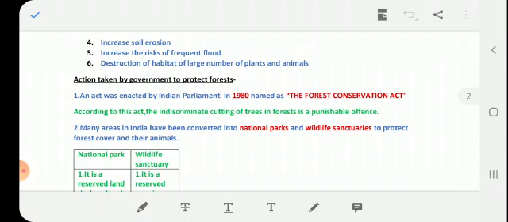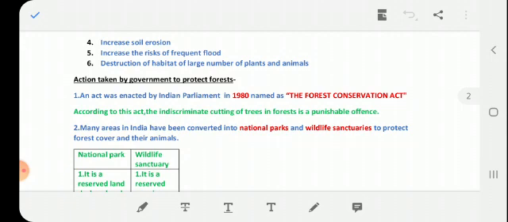First action is an act enacted by the Indian Parliament. Our Indian Parliament enacted an act in 1980 named the Forest Conservation Act. According to this act, what did the act say?